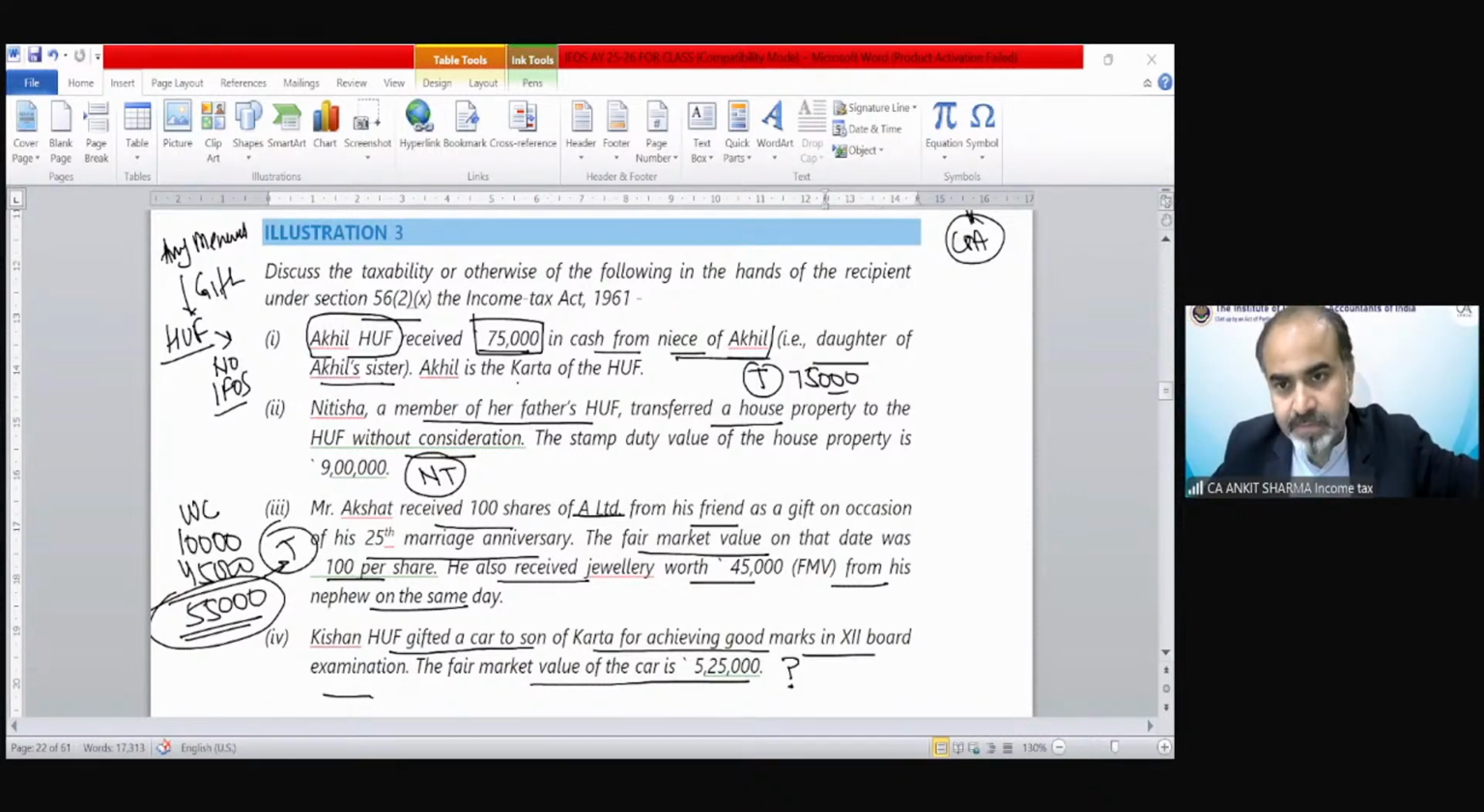Non-taxable, Larry is saying. Why is it non-taxable? If a member gifts to the HUF, that is exempted, but vice versa is not exempted. Preeti is saying taxable. No, Larry, you are not getting this. If Kishan HUF gifts to a member of the HUF, that is taxable. If a member gifts to HUF, that is exempted. So this is a case in which the member is not gifting, HUF is gifting to the member, and that is not exempted technically.